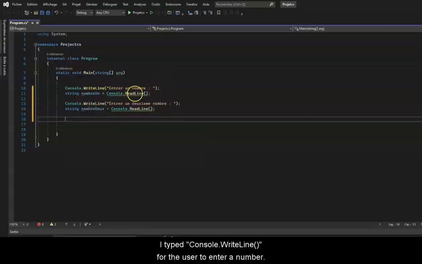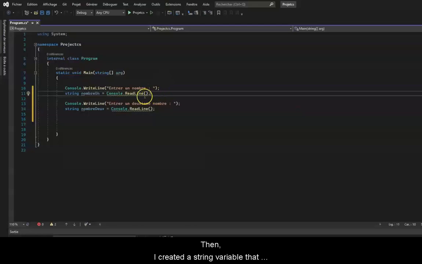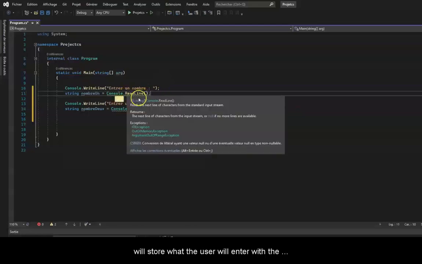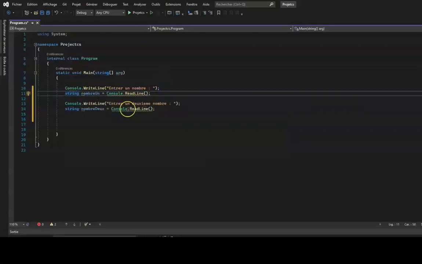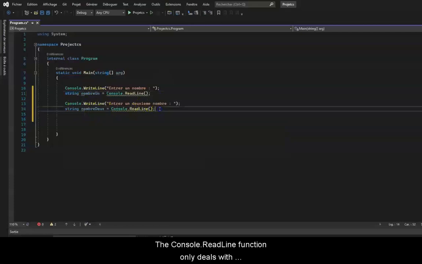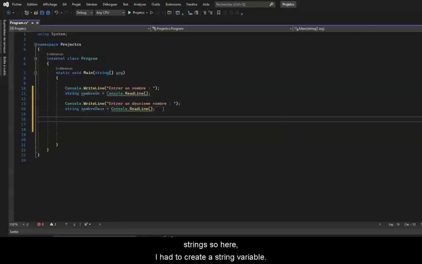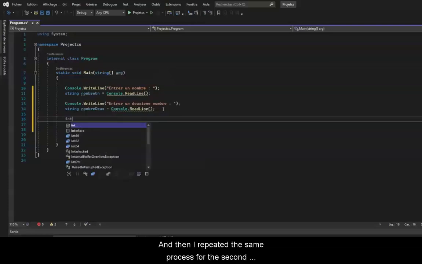To sum up, I typed Console.WriteLine for the user to enter a number. Then I created the string variable that will store what the user will enter with the Console.ReadLine function, as I explained in the previous videos. The Console.ReadLine function only deals with strings, so here I had to create a string variable. And then I repeated the same process for the second number.